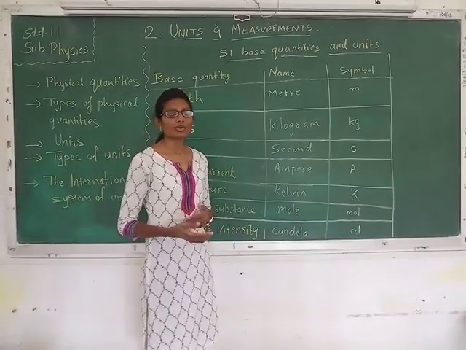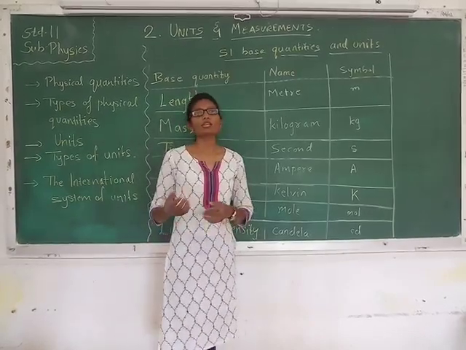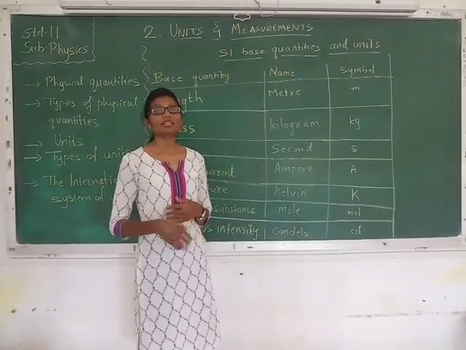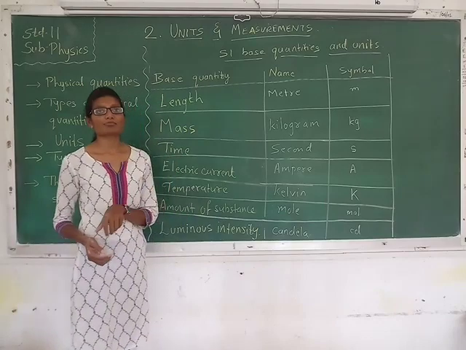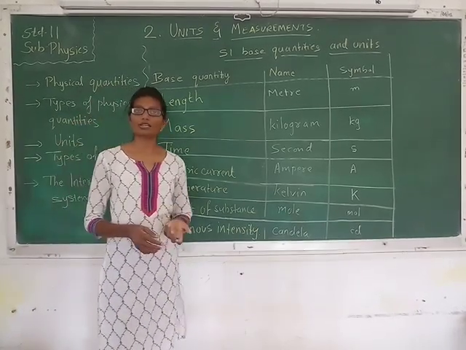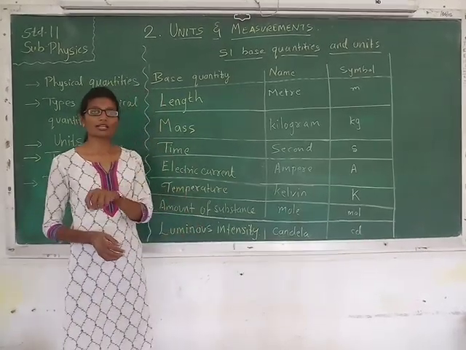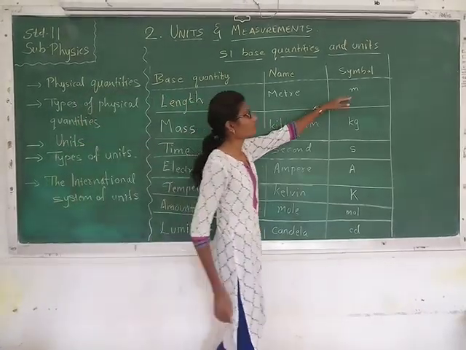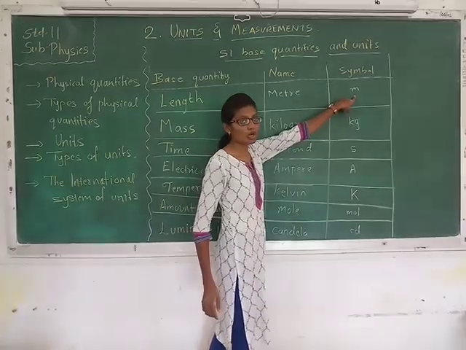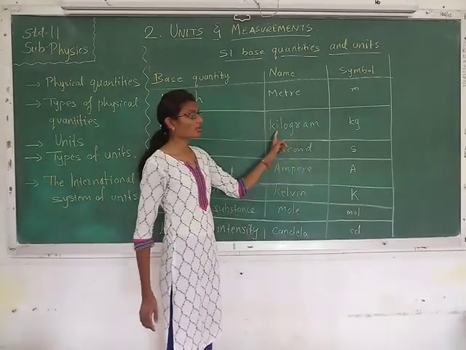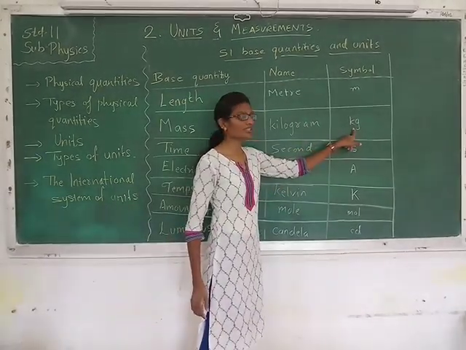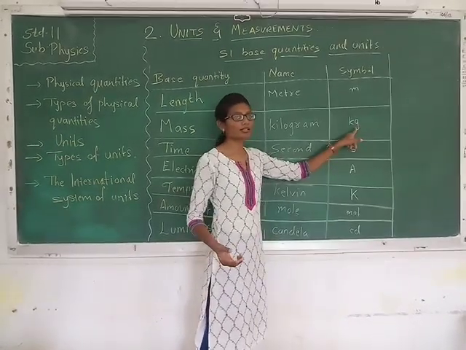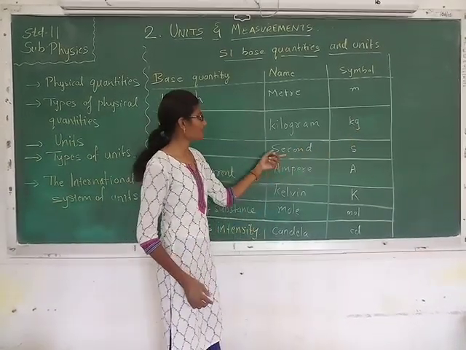Now we are not going to write the whole name of the unit every time. So these units are written in specific symbols. Whenever we solve numericals and write the unit, it is written in the form of symbols. So the symbol for meter is small m, the symbol for kilogram is kg, k and g both written in lowercase.